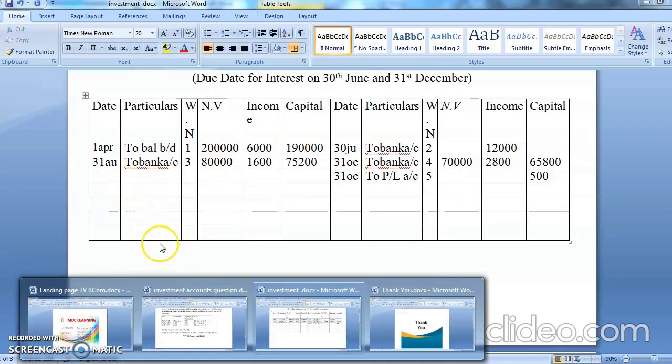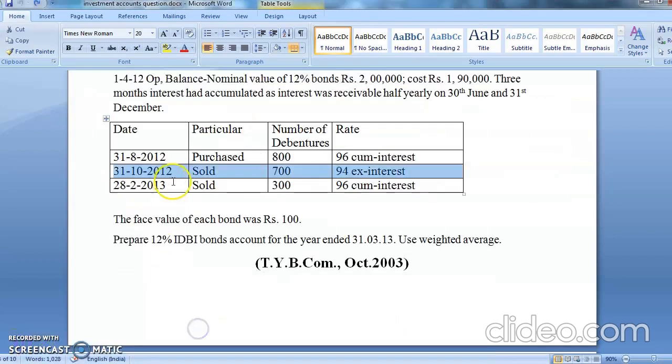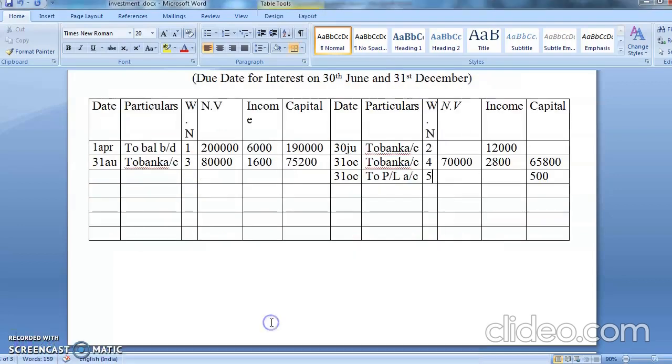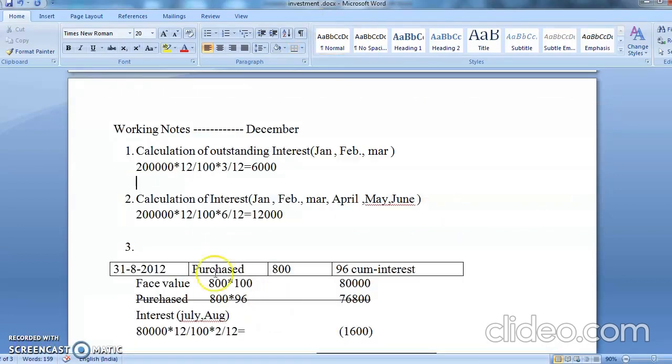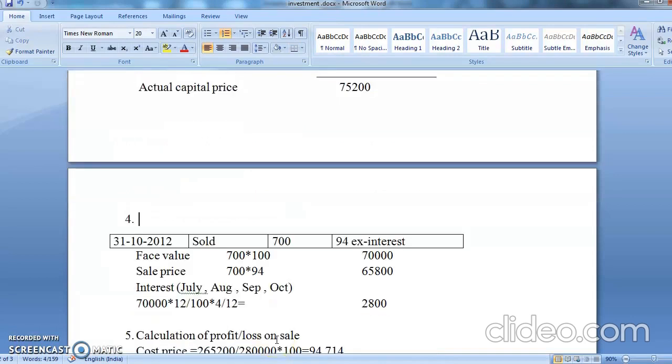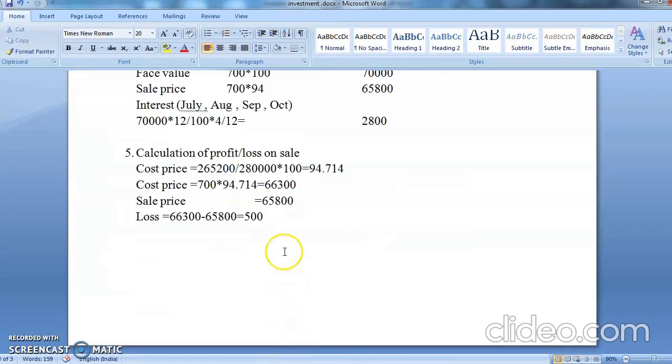Now see, next transaction is we did it 31st October. The next transaction is month of Feb. So before Feb, December comes. So you'll be having a calculation of interest in the month of December. Chalo, we'll do the calculation of interest. So it is working note number 6.